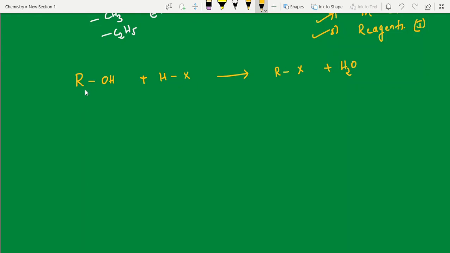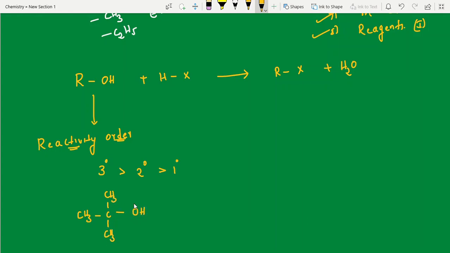Here, the reactivity order. Here itself I will cover all the questions, within the concept explanation. ROH, reactivity order: what is the reactivity order? 3 degree, 2 degree, 1 degree. 3-degree alcohol is nothing but, see, like this.